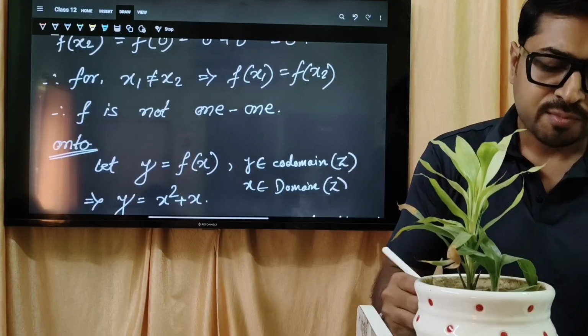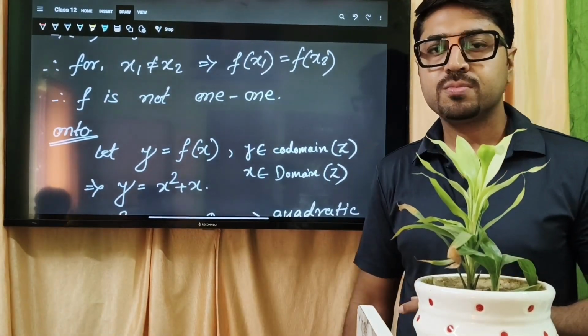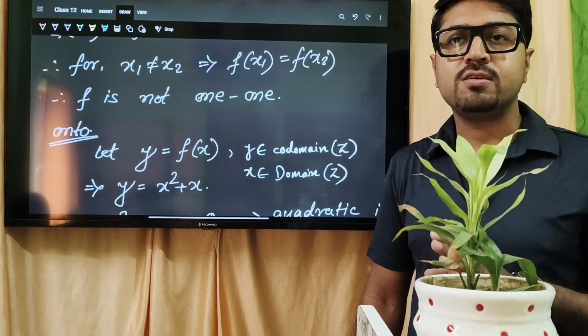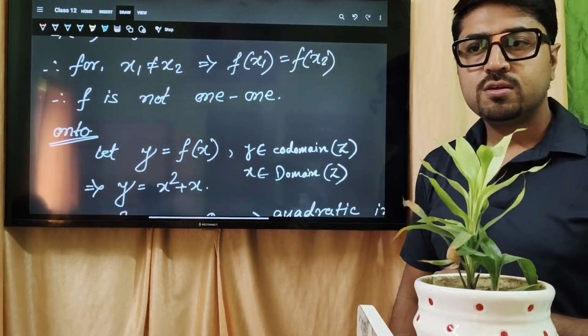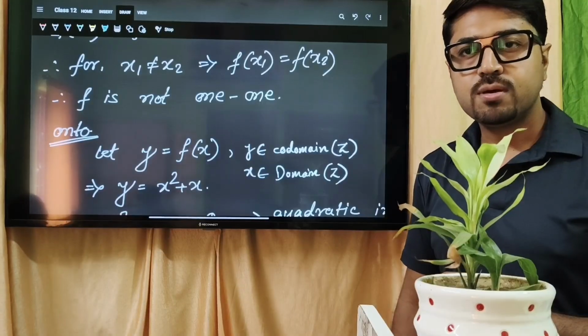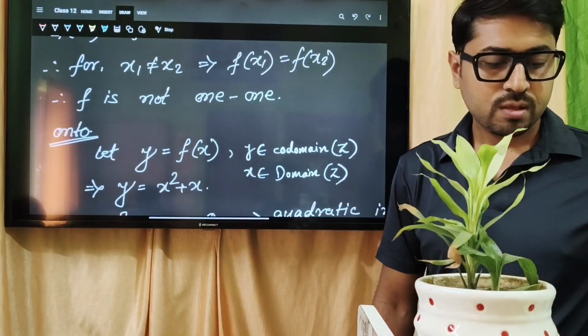That is also there. So y equal to f(x) means y equal to x square plus x, yes or no? So what value do we need to get the range? Y was a dominant element. So the values of y will be the range. So I will try to find the values of y from here. How will we do it?